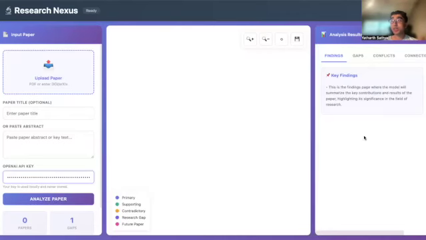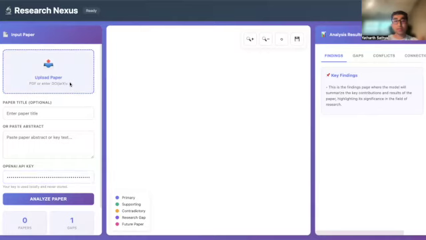Imagine spending weeks reading hundreds of research papers only to discover someone in another field has already solved your problem. Every year, millions of scientific papers are published, making it near impossible for researchers to keep up, identify contradictions, or uncover opportunities across disciplines. As a student researcher myself, this is why I built Research Nexus, or RNexus, an AI-powered platform that doesn't just find papers, it reveals the hidden relationships between them.